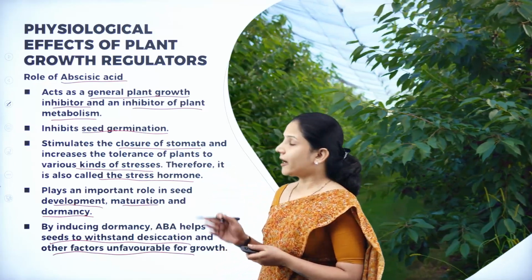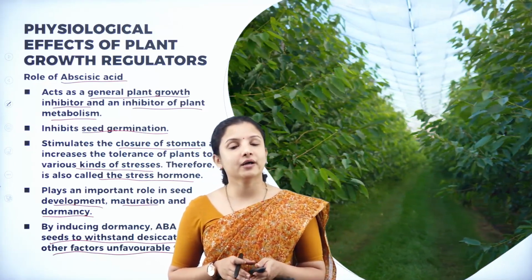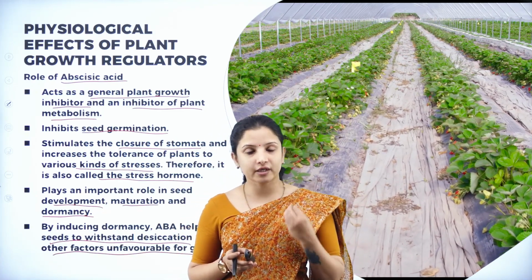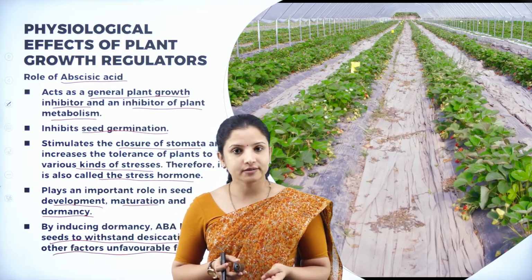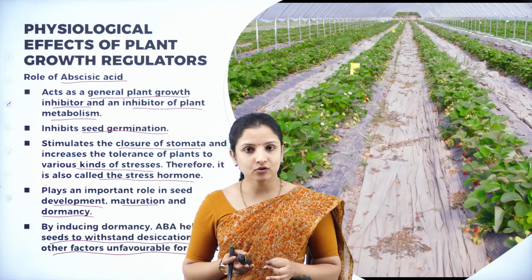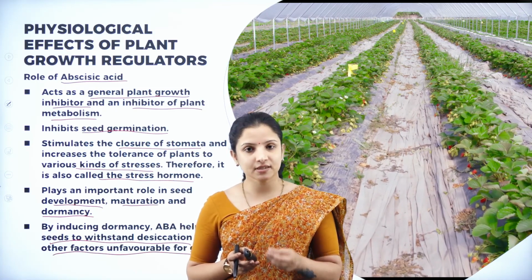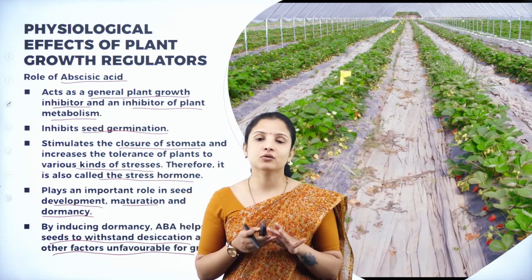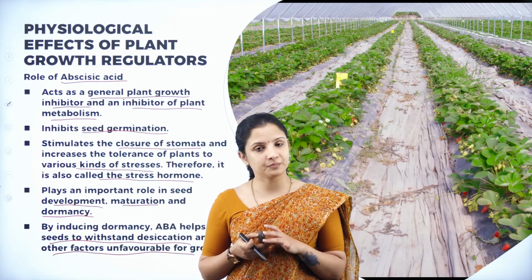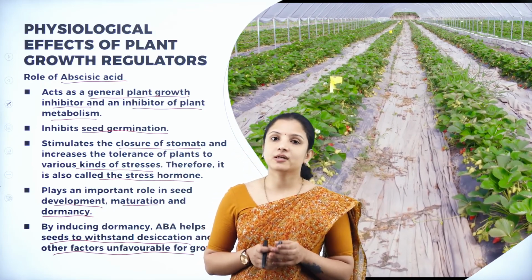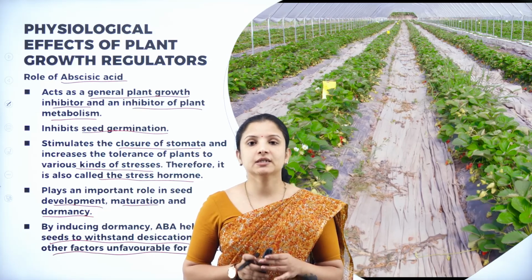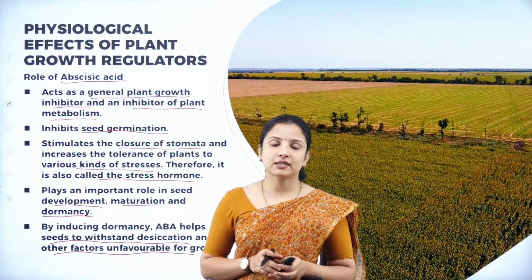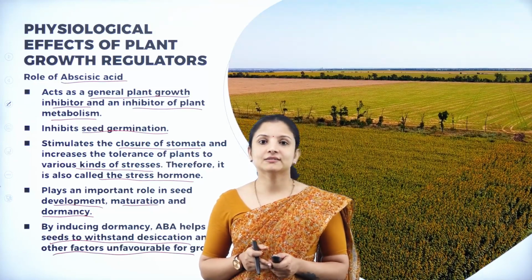So I hope you understood this session very well, wherein we discussed the important role of the various plant growth regulators such as auxin, gibberellin, cytokinin, ethylene, and abscisic acid. And also we understood what their exact role is in the overall physiological development of the plant. In the coming session, we shall discuss three concepts, that is photoperiodism, vernalization, and seed dormancy, in detail. So we shall meet again in the coming session. Thank you.